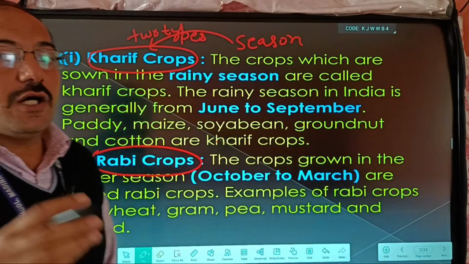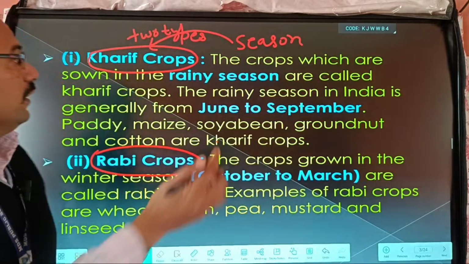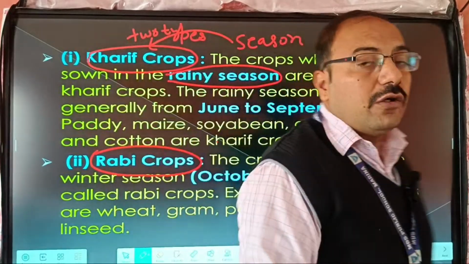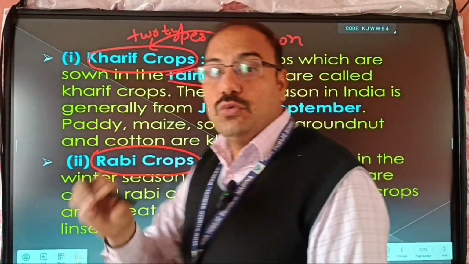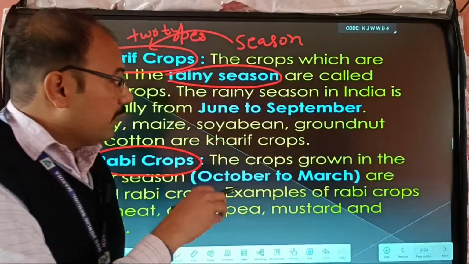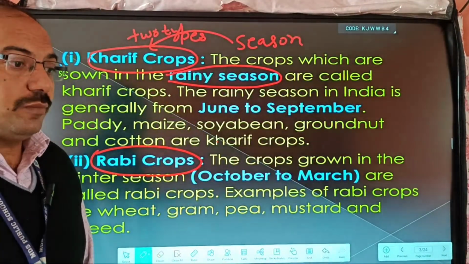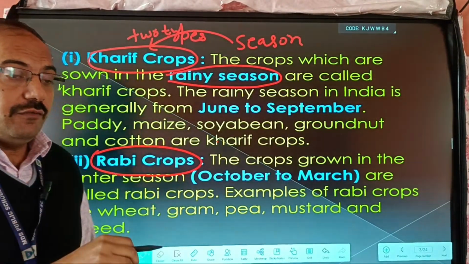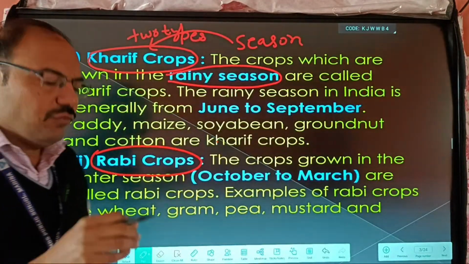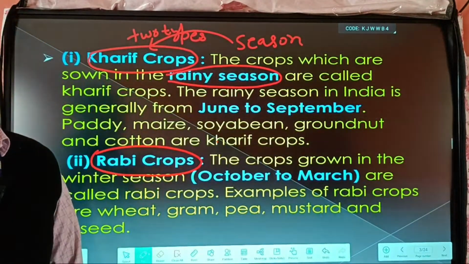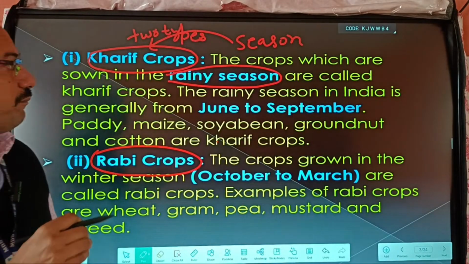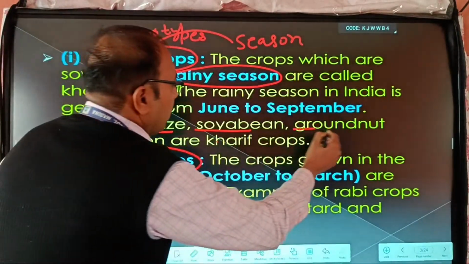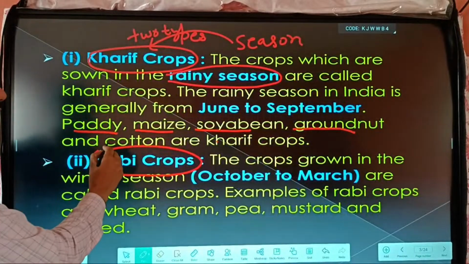So kharif crops are known as rainy season crops. These crops are grown in the rainy season, especially in June and July. An example of this is paddy. Because paddy needs a lot of water, it is grown in the rainy season, in June and July, and the time of harvesting is October and November. So they are collected in October and November. More examples are paddy, maize, soybean, and groundnut. These are examples of kharif crops.